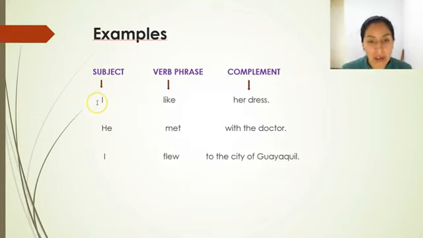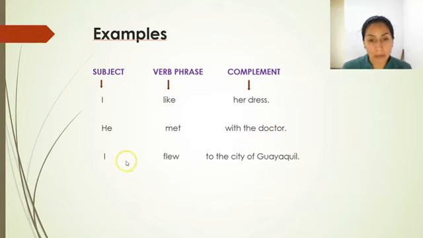I like her dress. The verb like controls that phrase and needs a complement. He met with a doctor. The obligatory modifier is with a doctor.